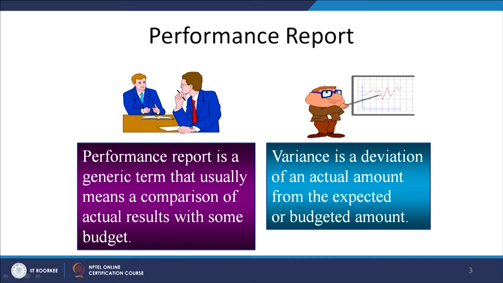The cost, maybe the raw material cost, we anticipated that for sales of 7 lakh rupees, the raw material cost would be, say, 3 lakh rupees. But actually the raw material cost has come down to 2.5 lakh rupees. So, it is a positive variance. We have to look at how we have been able to reduce the cost of material at the same level of sales and production by 50,000 rupees. So, we have to analyze it.